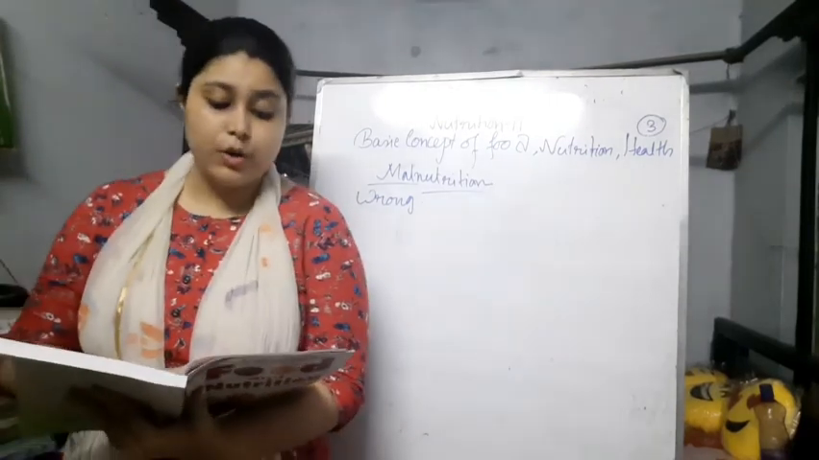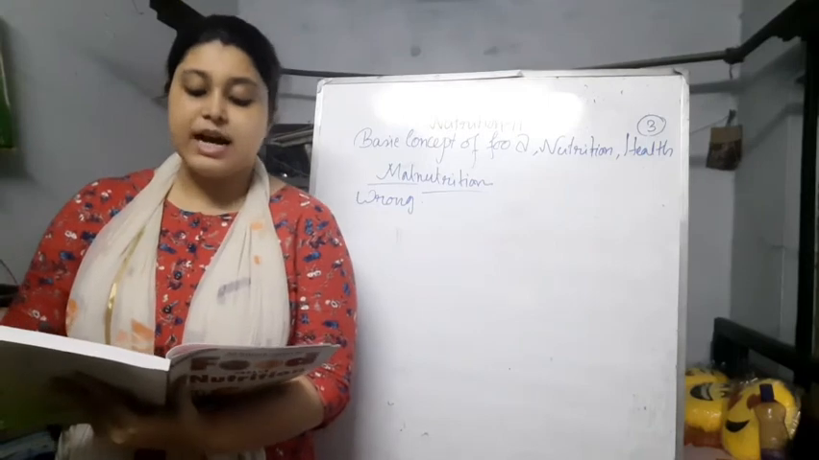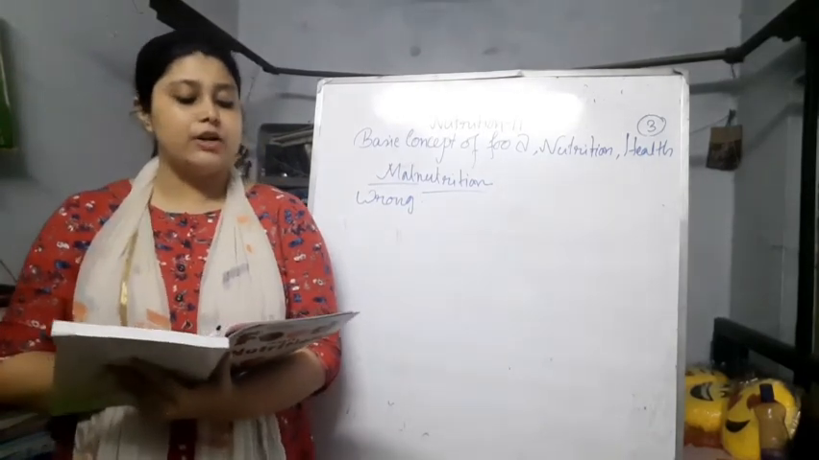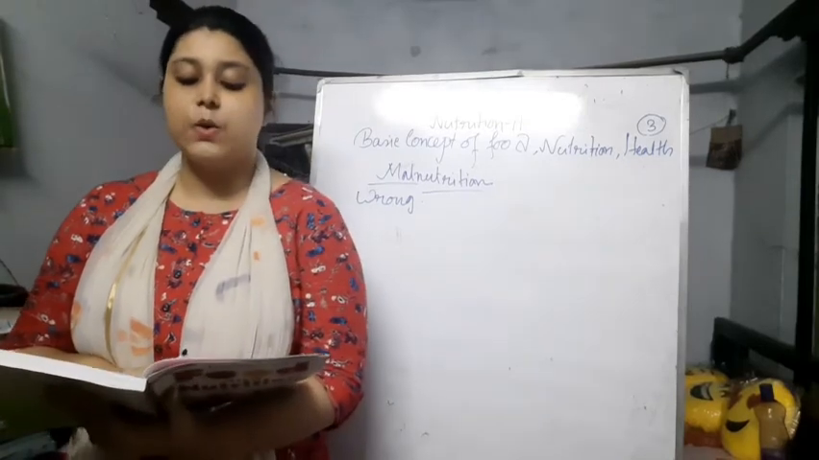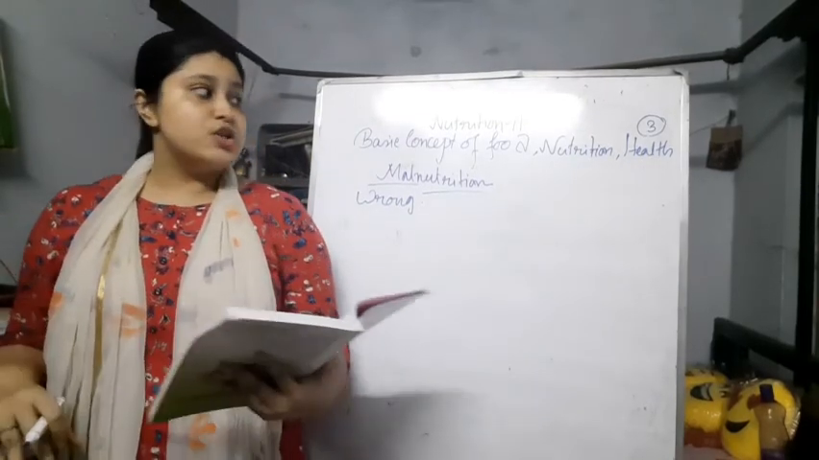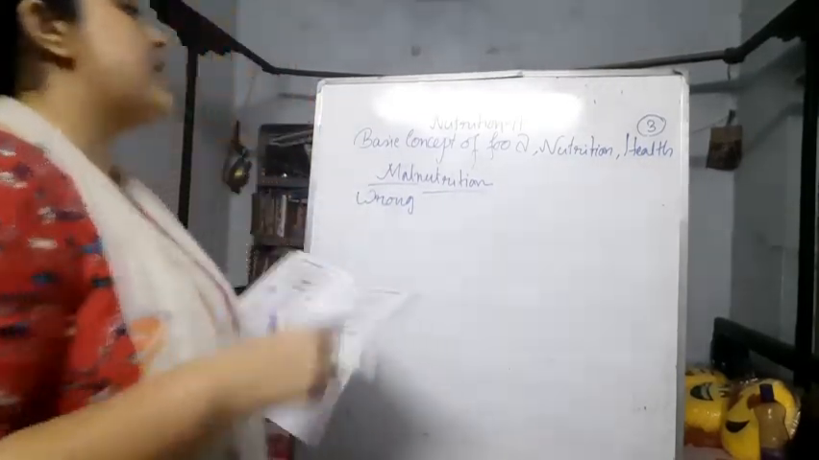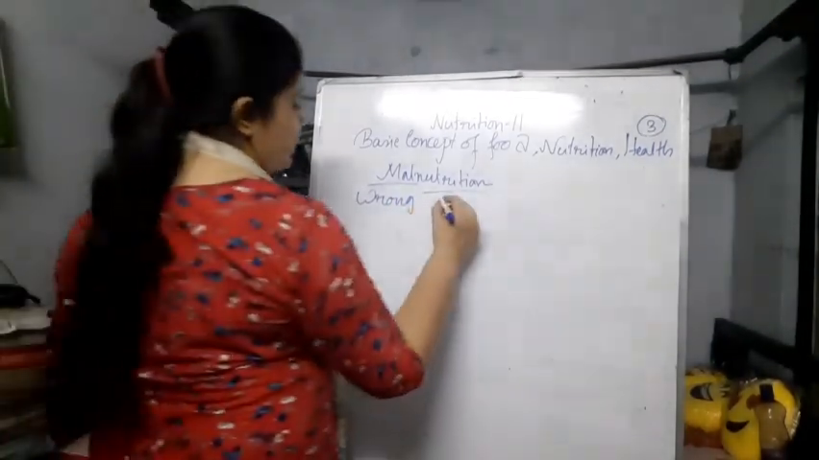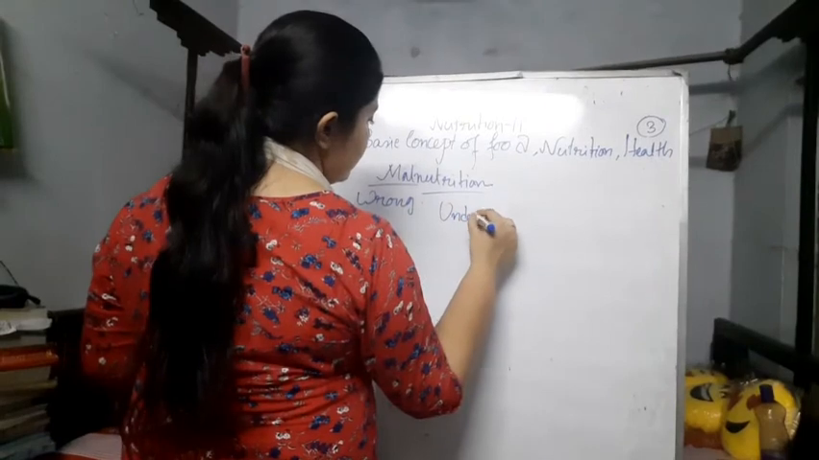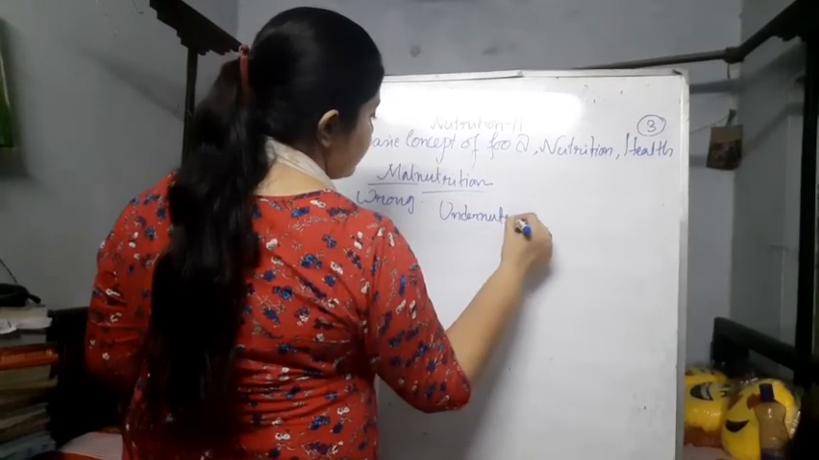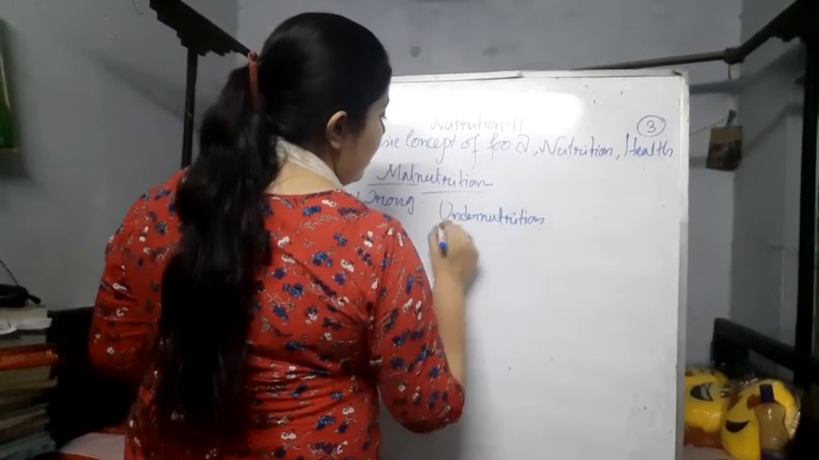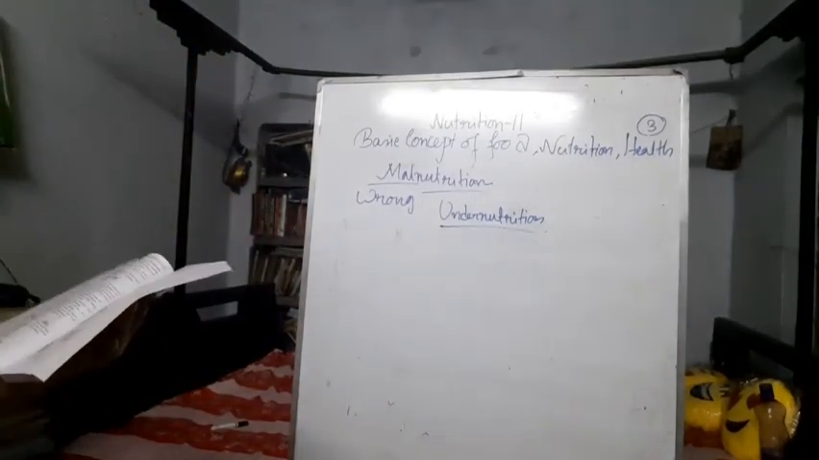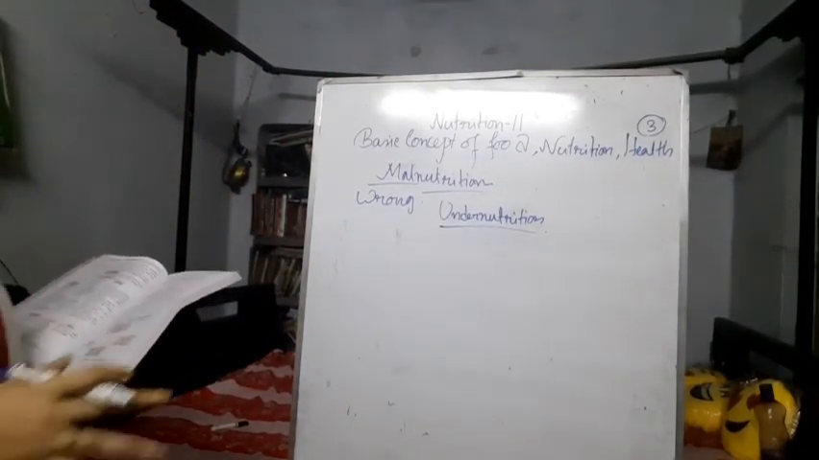According to the WHO, the pathological state resulting from a relative or absolute deficiency or excess of one or more essential nutrients is known as malnutrition. The first term in malnutrition which we are going to learn today is undernutrition. Undernutrition comes in a circular way, like a circular approach.